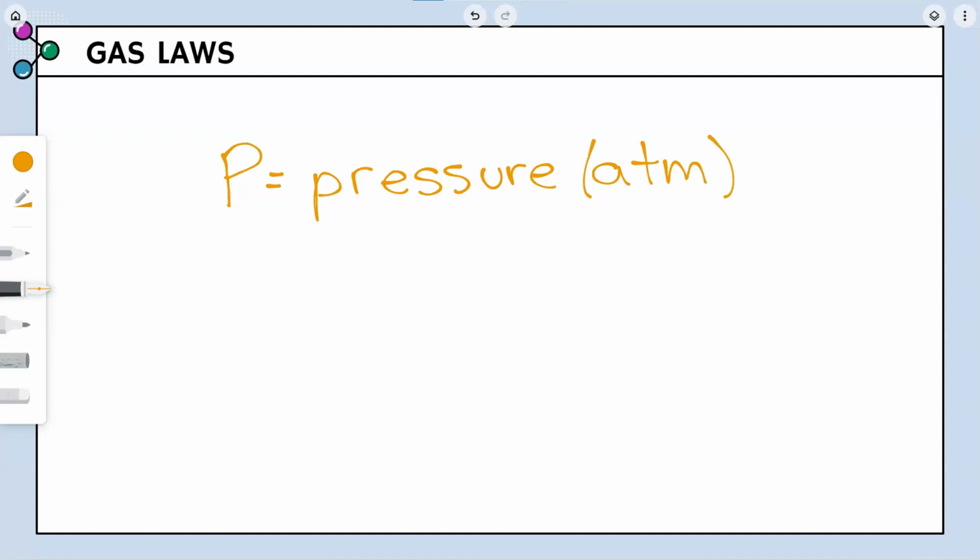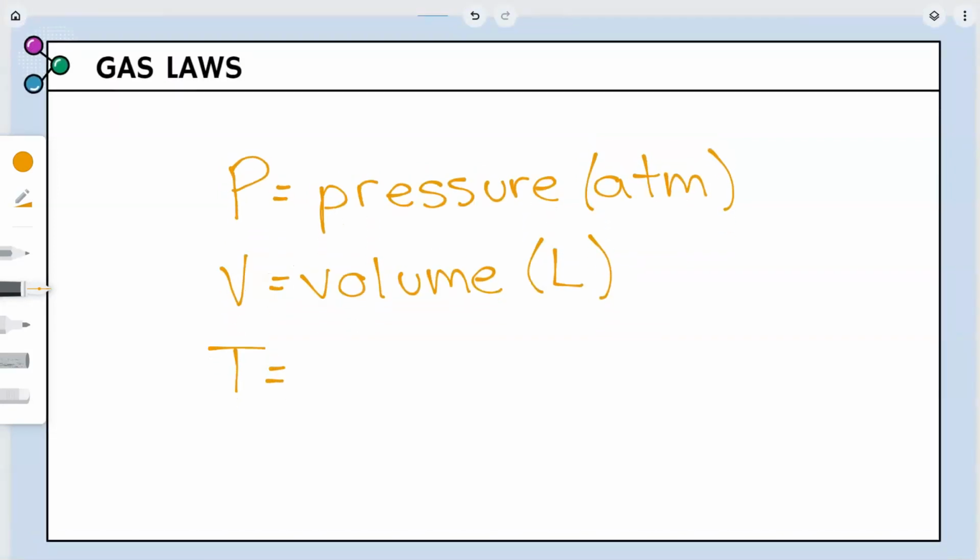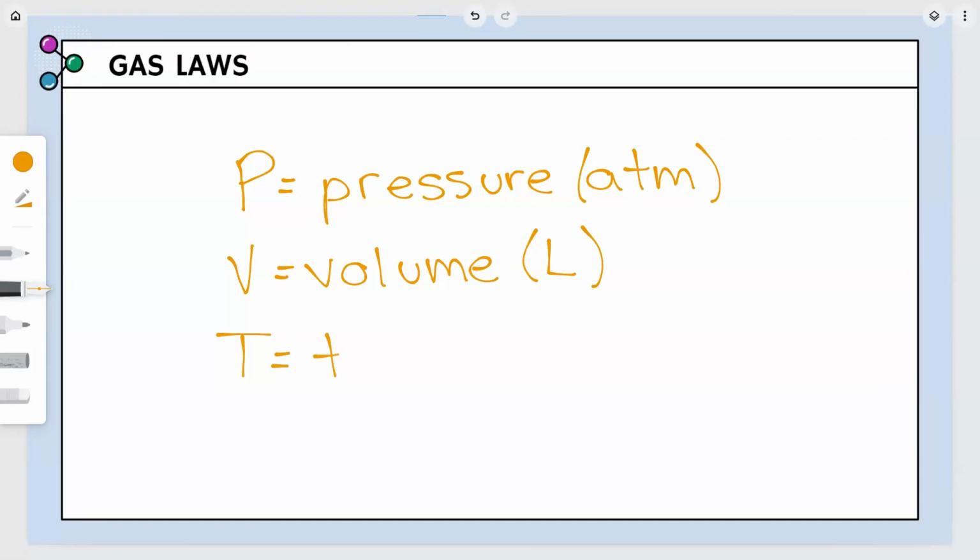Now, V is volume, and for this class, for this chapter, the unit for volume is always going to be liters. And then finally, T is temperature. The unit for temperature for this chapter is going to be K, which is Kelvin. And the reason why we use Kelvin for science is because you never really get a negative number, so it makes calculations more uniform throughout multiple countries when we're sharing data.